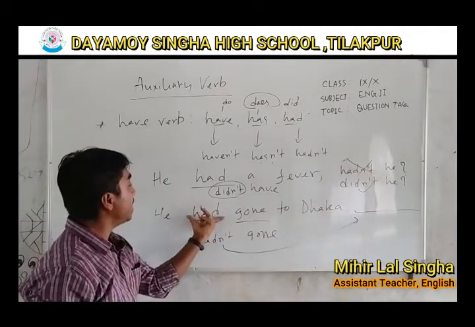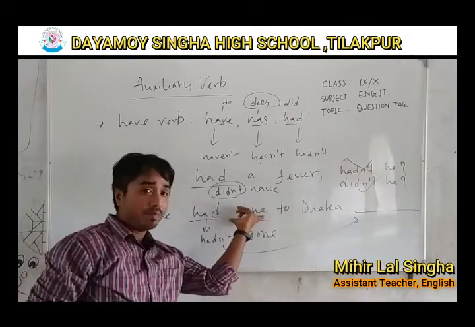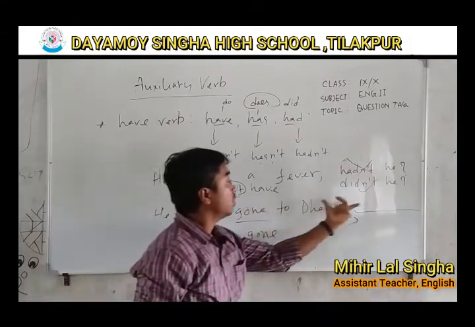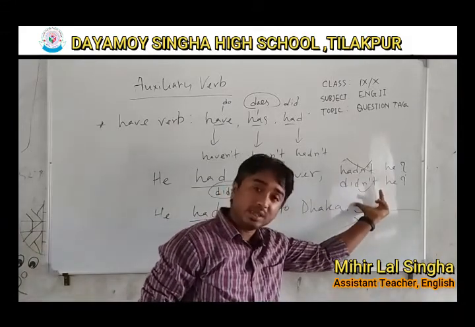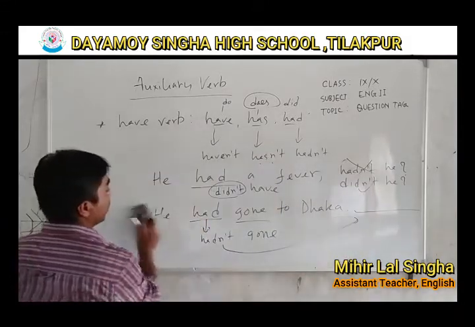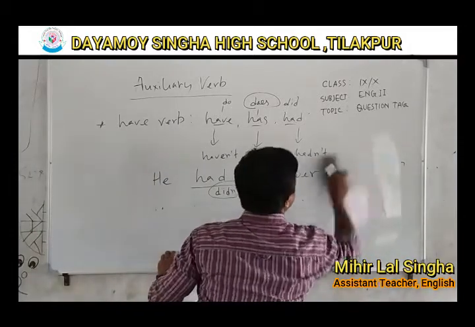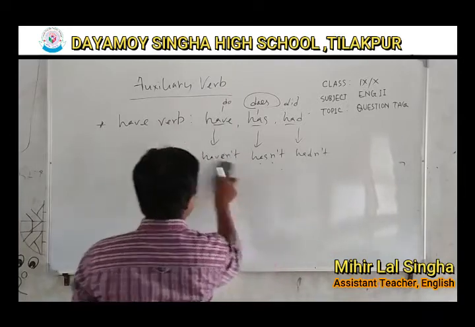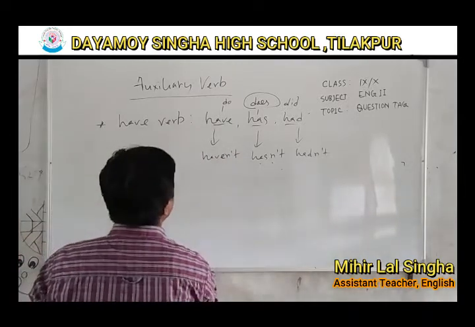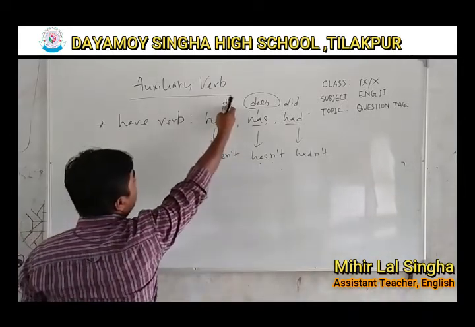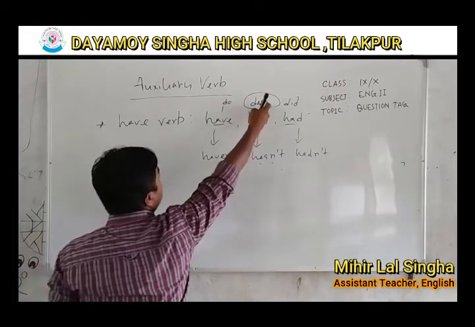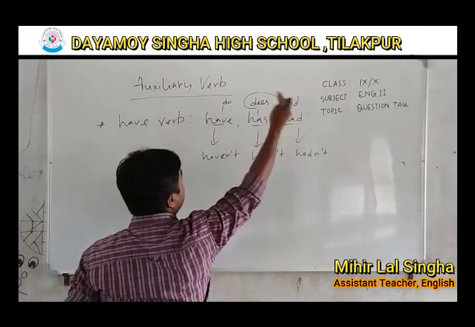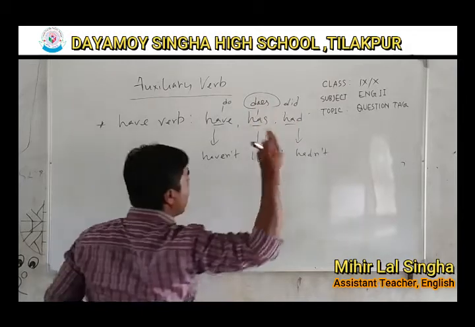If have, has, had are used with another verb, then we can use them directly. Okay? So have, don't have, has, doesn't have, had, didn't have.